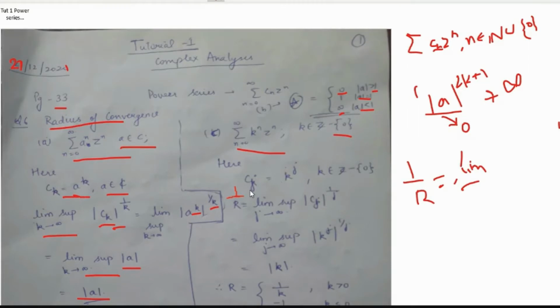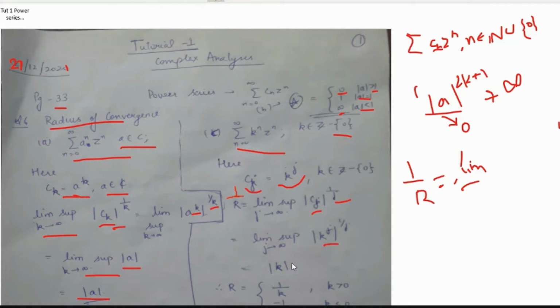So here, if we define the coefficients, then the coefficients cj are nothing but k to the power j, where k belongs to Z minus 0, as given. If we are considering the radius of convergence, then 1 upon r, the formula is that it is equal to limit j tending to infinity supremum of modulus cj to the power 1 by j, and modulus of cj is nothing but modulus of k to the power j, right?